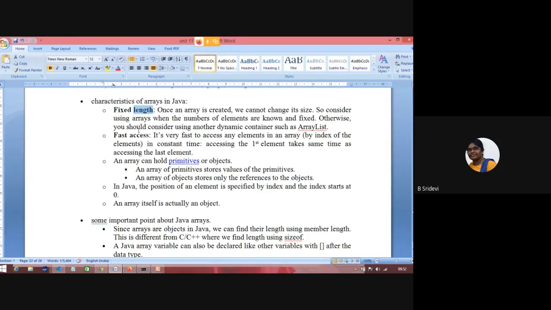To come out of this, you have one more data structure called ArrayList. We'll learn this in the 5th unit. Java collections, the 5th and 6th units are very crucial.